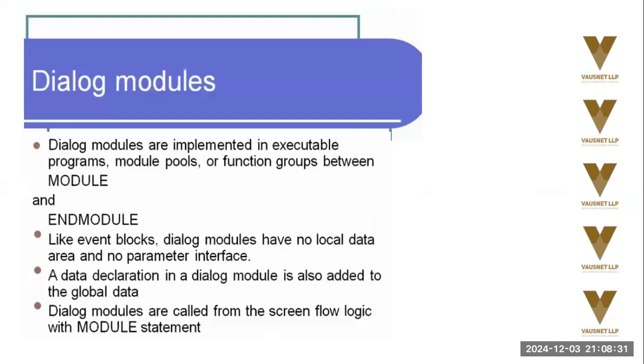Okay. Dialog modules are implemented in executable programs, module pools or function groups between the module and end module keywords. Like event blocks, dialog modules have no local data area and no parameter interface. So basically, these are just raw events. You have to populate and design it. A data declaration in a dialog module is also added to the global data. So it has a data declaration, which is separate, but you have to design it. Dialog modules are called from the screen flow logic with the module statement.